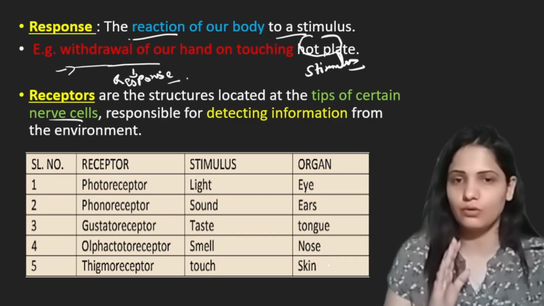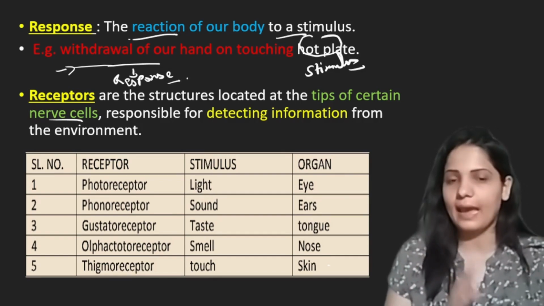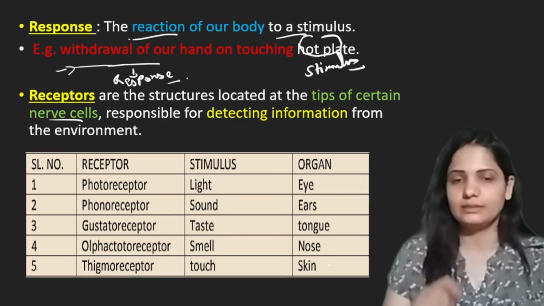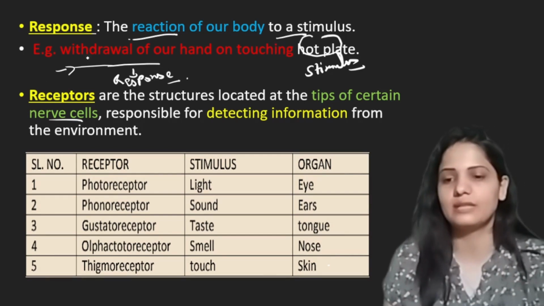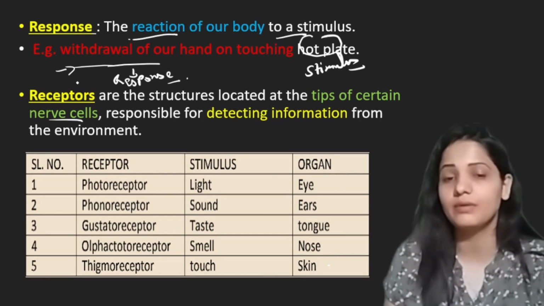So we know what is response, what is stimuli, and what is coordination. One more thing here, if you remember these things with the help of examples, try to understand these things with the help of examples.